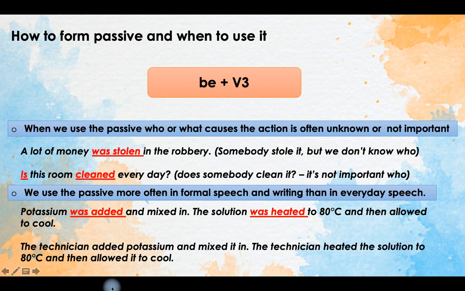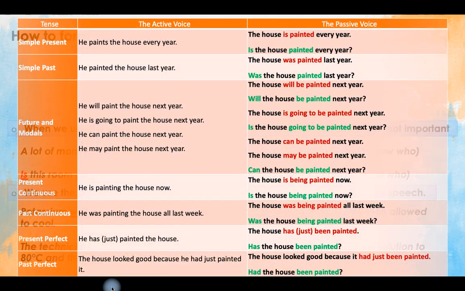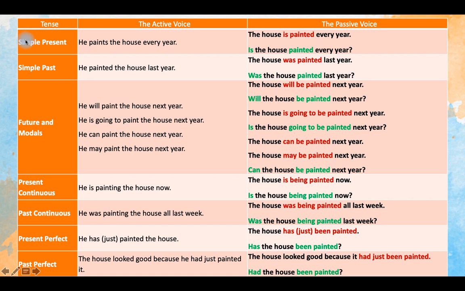Okay, let's continue. As I told you, the passive is formed with the verb to be plus the third form of the main verb. As you can see from this table, we can use passive in all tenses. We can use it in the present, in the past. We can use it with perfect tenses and with the continuous aspect.